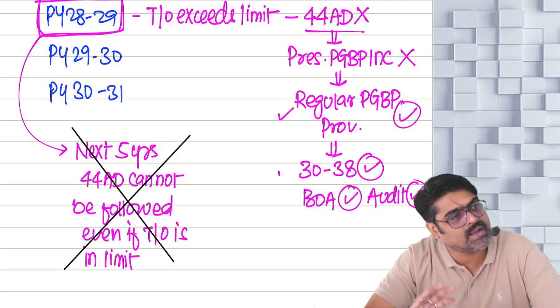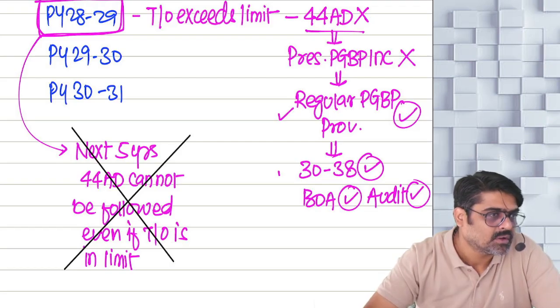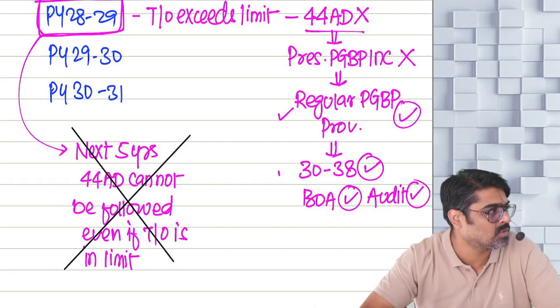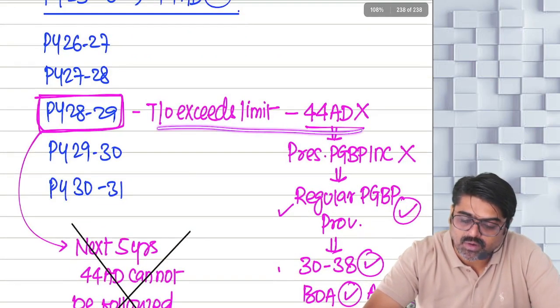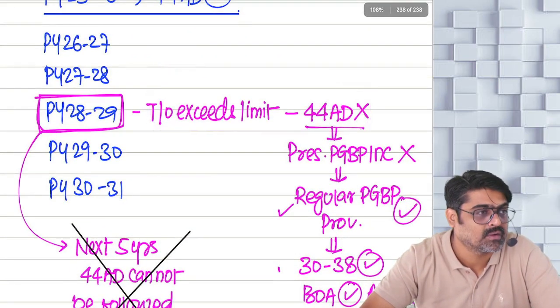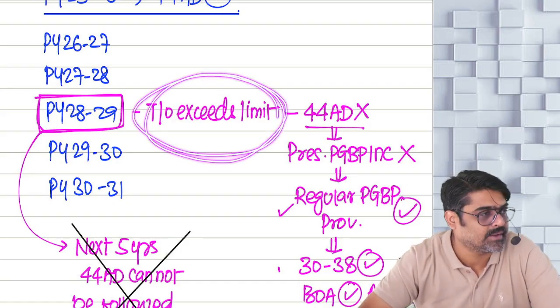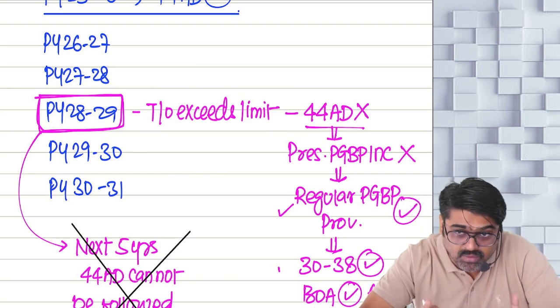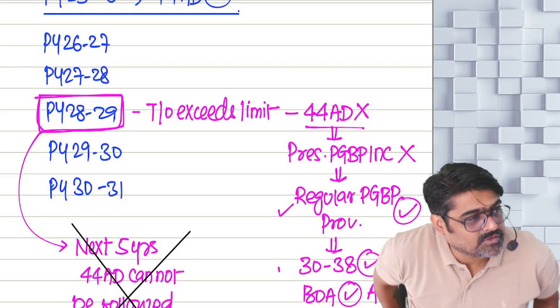Now later on, whenever your turnover is again within the limits, even if within the next 5 years, you will be allowed to start taking the benefit of 44AD again. Because this time you are not voluntarily leaving; you had no other option since your turnover exceeds the limit. Will you remember this? Sure, sir. Pakka, no?